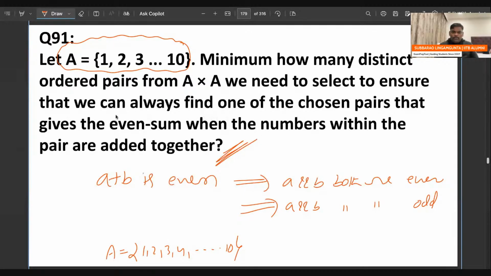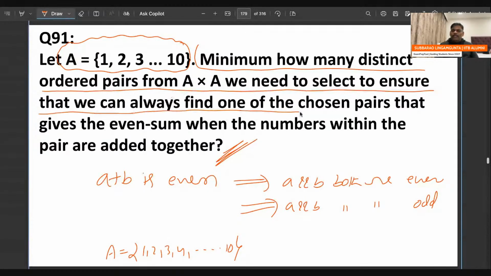See this one. Minimum how many distinct ordered pairs from A cross A do we need to select to ensure that we can always find one of the chosen pairs that gives an even sum when the numbers within the pair are added together?